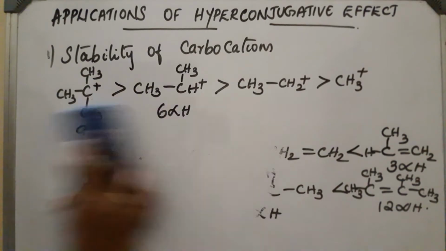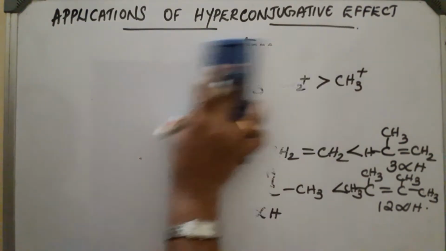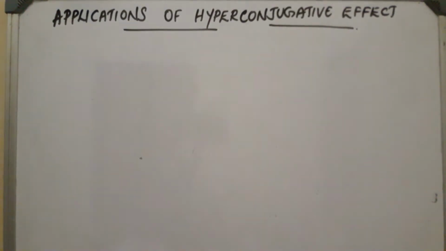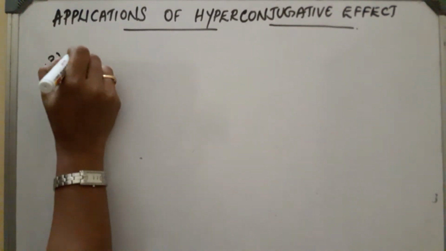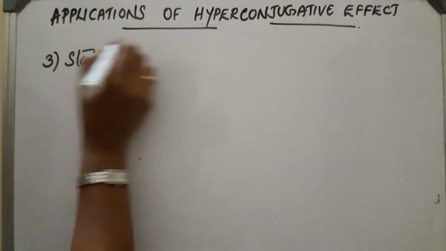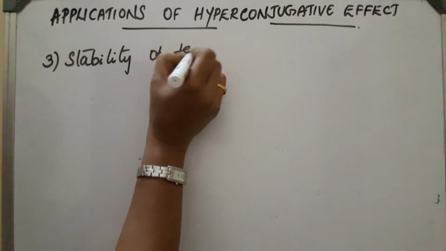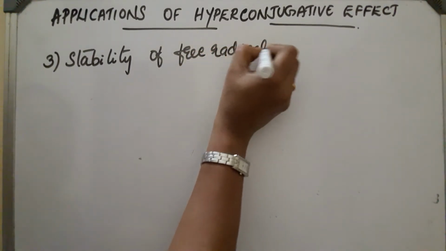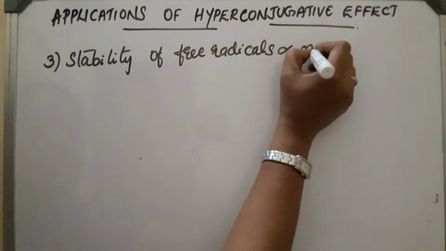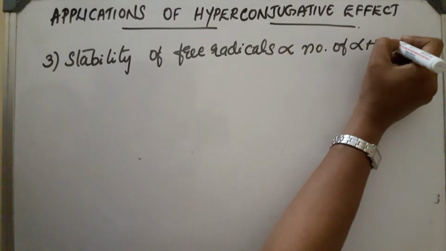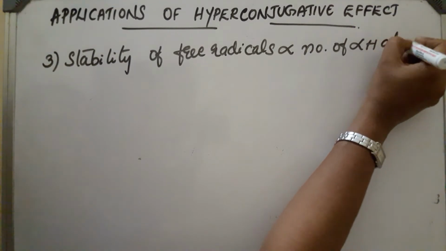Similarly, in the case of free radicals the same takes place. The stability of free radicals is proportional to the number of alpha hydrogen atoms. We can draw the structures also.